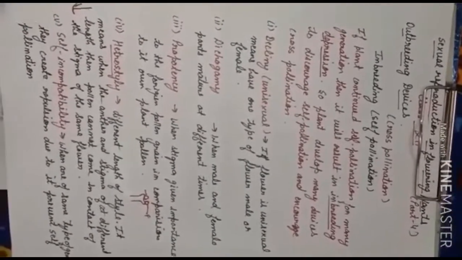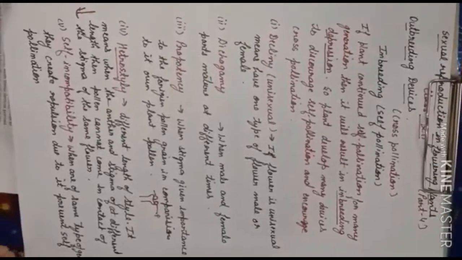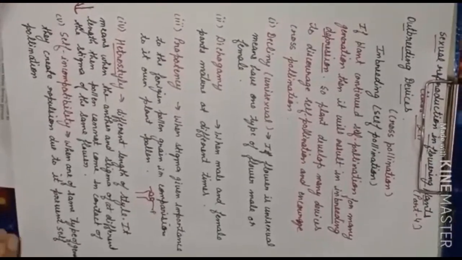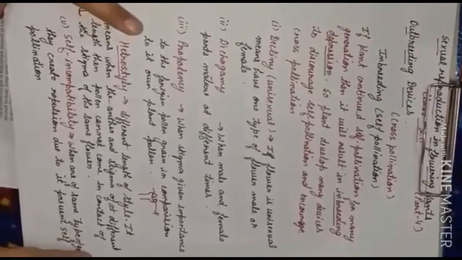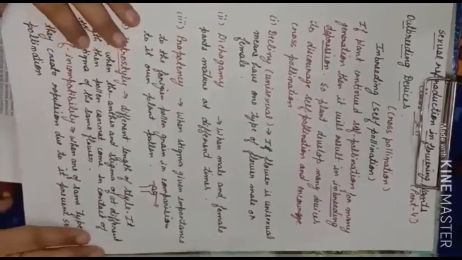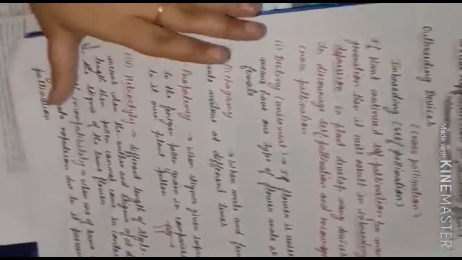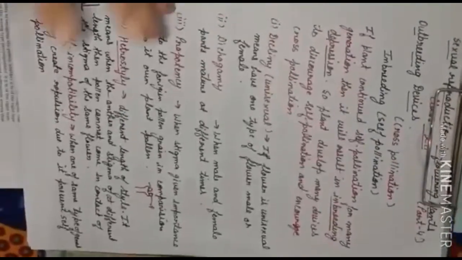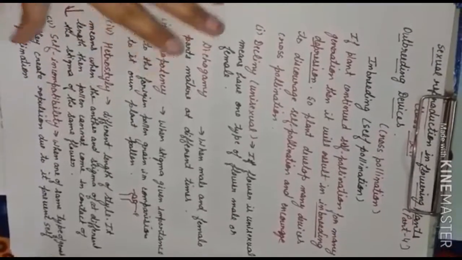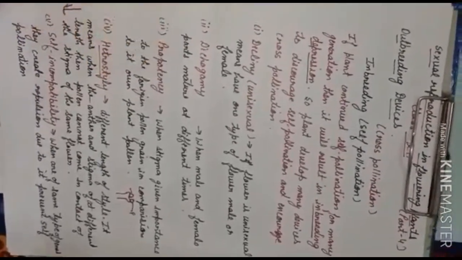Repulsion means they will not accept that pollen grain, or the stigma will not allow the pollen tube to form. This is called self incompatibility. Understood? These are all the methods through which we can stop self pollination and promote cross pollination. Is it clear?